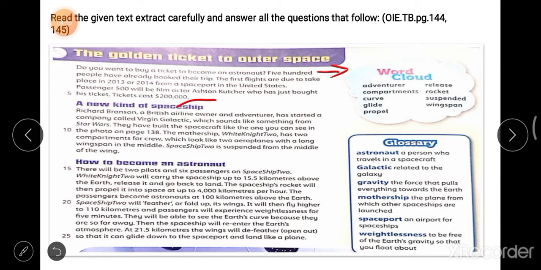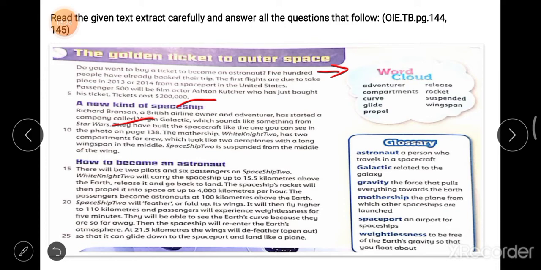Richard Branson, a British airline owner and adventurer, who's an adventurer? A person who enjoys doing adventure. Has started a company called Virgin Galactic. Galactic means related to galaxy, and galaxies are in space, outer space, right? Which sounds like something from Star Wars.